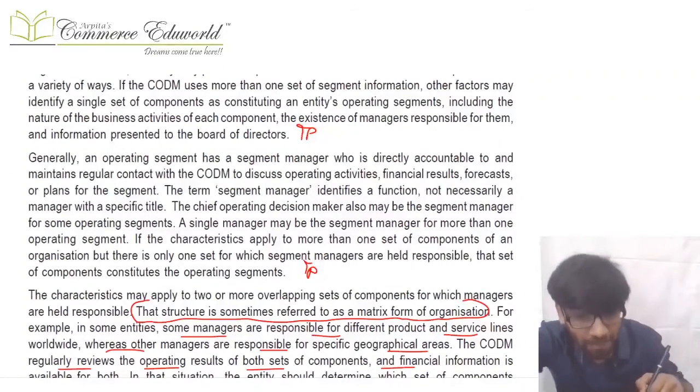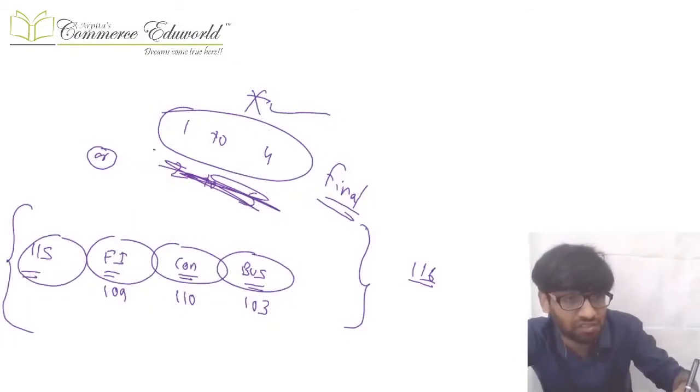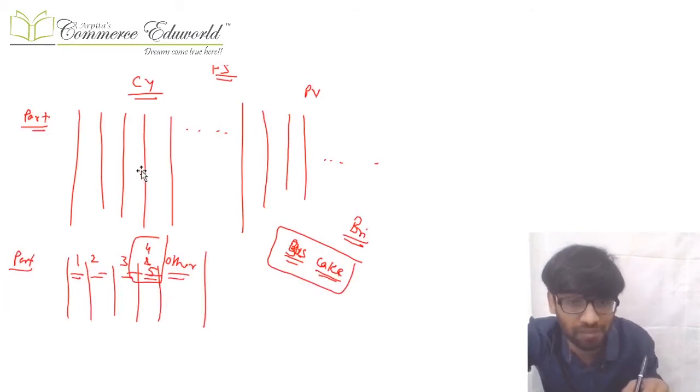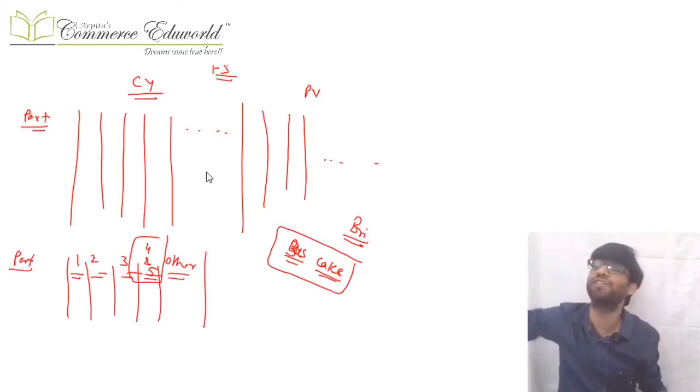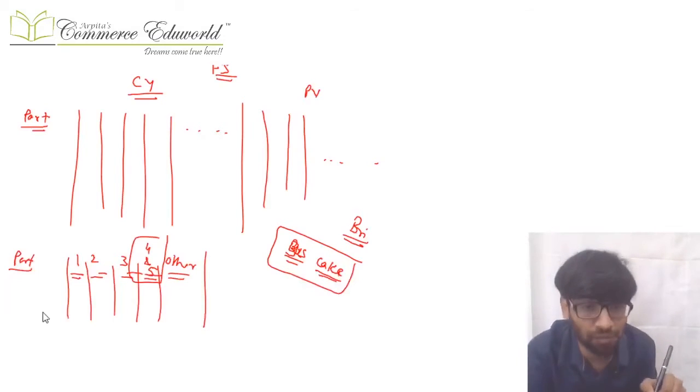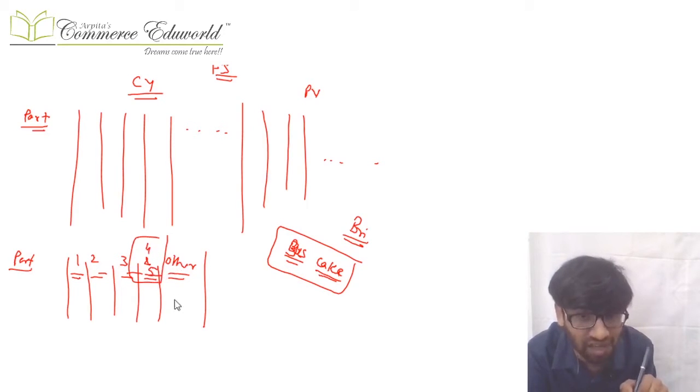Generally, I'll show you how the disclosures happen. Let us say a company has many segments, out of which a few are reportable segments. Let us say the company has 10 to 15 segments. Out of that, a few become reportable segments, and we give the disclosures of, let us say, A, B, 1, 2, 3. Some are clubbed and disclosed, let us say 4 and 5, and the balance goes to the other column.